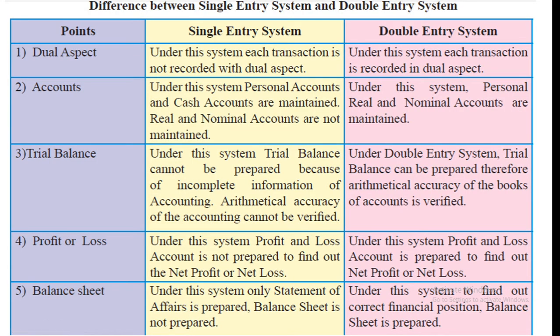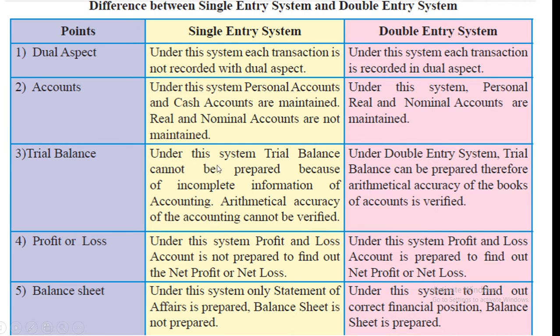Now see the difference between single entry system and double entry system. Under single entry system, each transaction is not recorded with dual aspect. Now you know dual aspect means giving two effects, finding out two sides. Under double entry system, each transaction is recorded in dual aspects. Under single entry system, personal accounts and cash accounts are maintained. Real and nominal accounts are not maintained. Under double entry system, personal, real and nominal accounts are maintained.